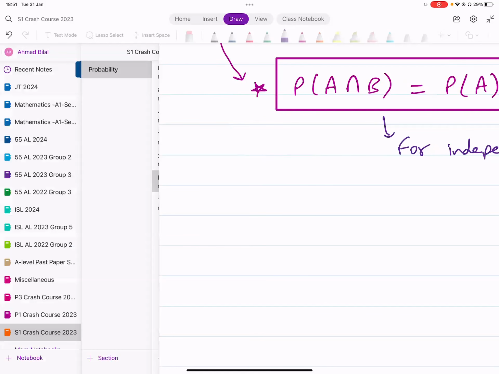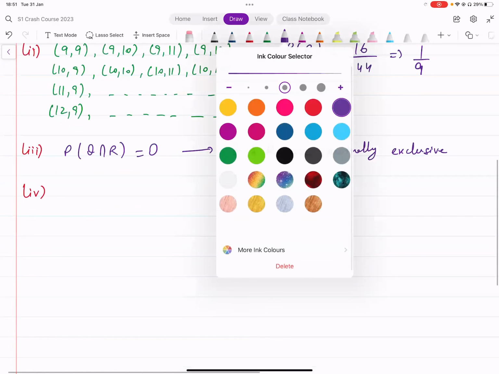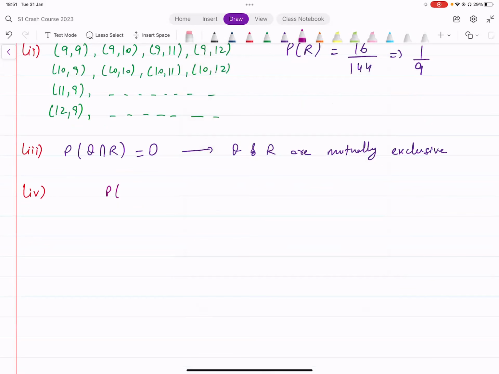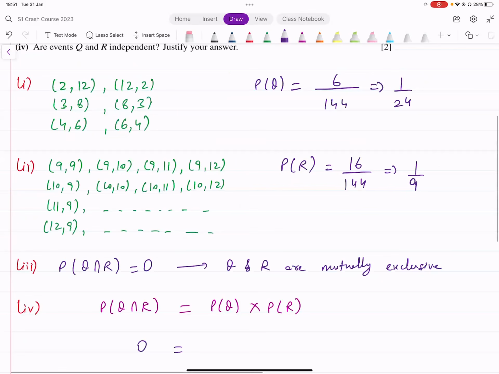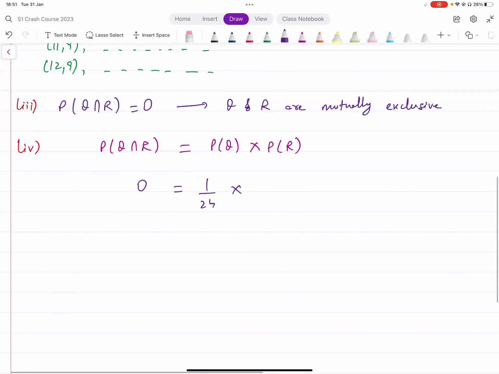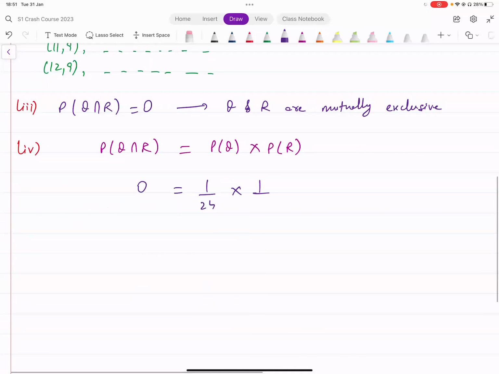So what we need here is probability of Q intersection R, and we need to figure out whether that's equal to probability of Q into probability of R. Now we've already found the probability of the intersection, that is 0. Probability of Q is 1 over 24, and probability of R is 1 over 9. Now, of course, these are both non-zero numbers.